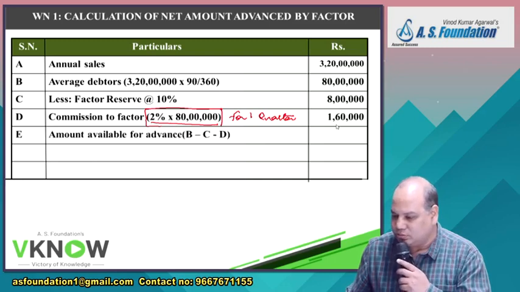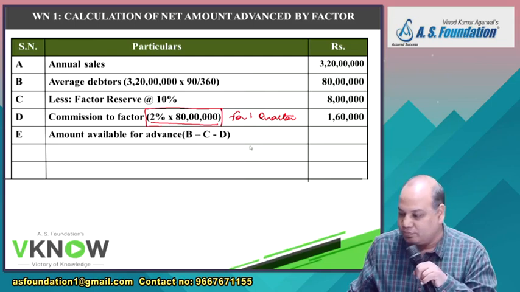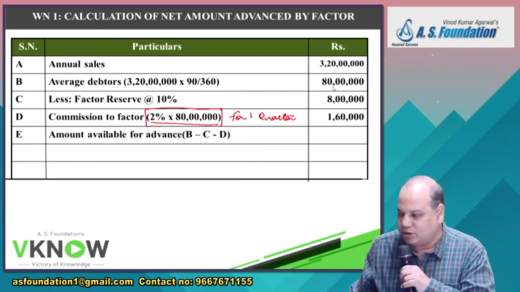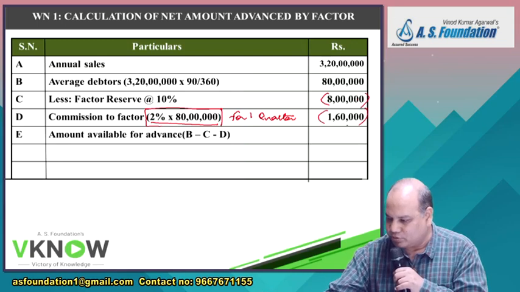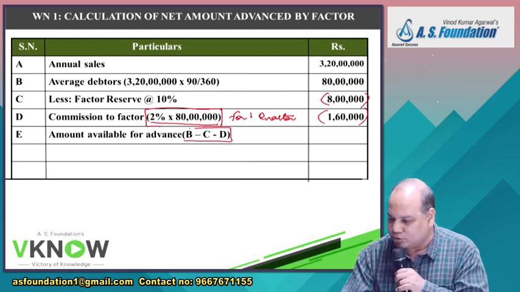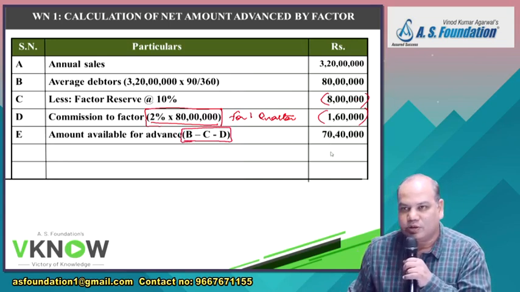Now you write down amount available for advance: 80 lakh minus 8 lakh minus 1,60,000. You put this in brackets also and write the formula both. So the company should get an advance of 70 lakh 40,000.